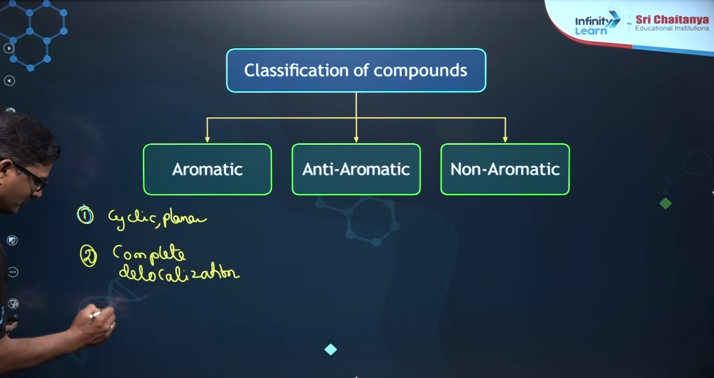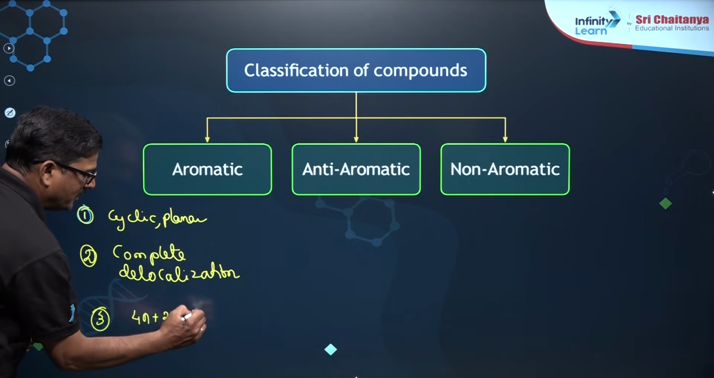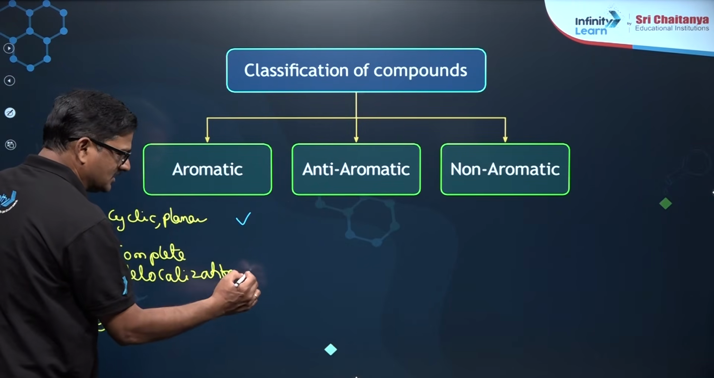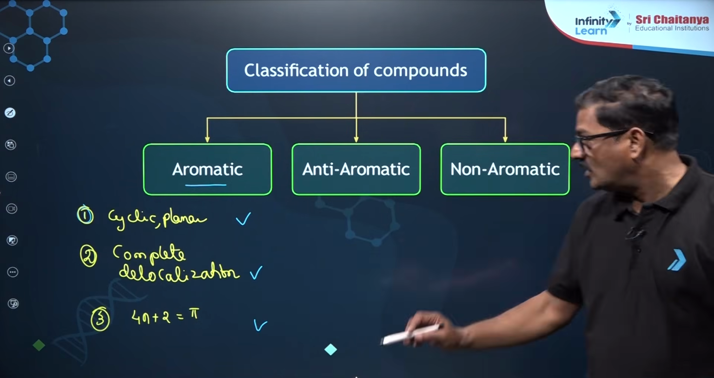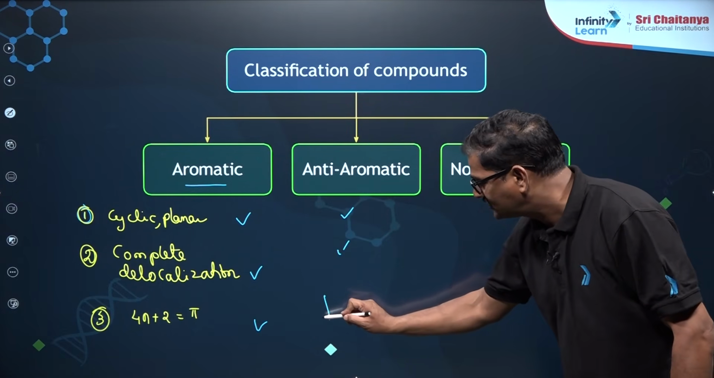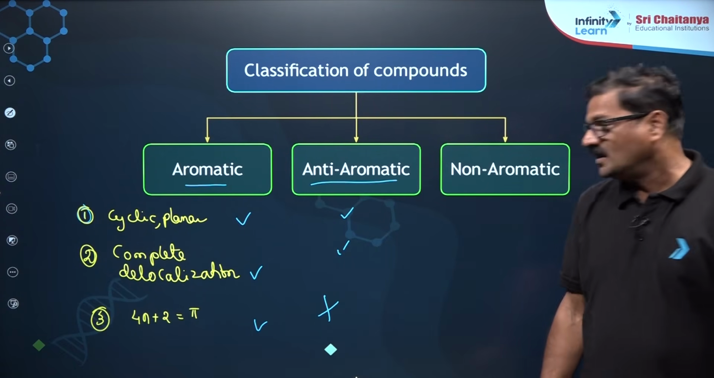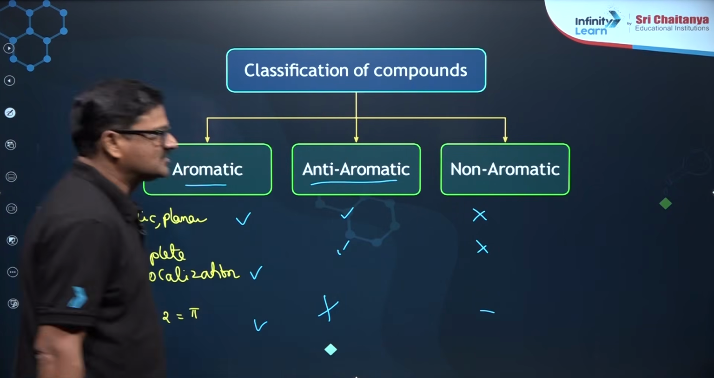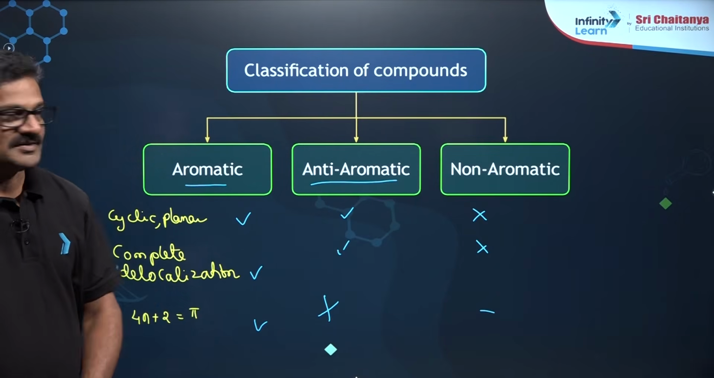It should obey 4n plus 2 number of pi electrons. If a compound is accepting this point and this point and this point, the compound is said to be aromatic. If the compound is accepting this point and unfortunately Hückel rule is not followed, it is said to be anti-aromatic. If the compound is missing any one of these 2 points, there is no sense of doing third point. That compound is said to be non-aromatic.